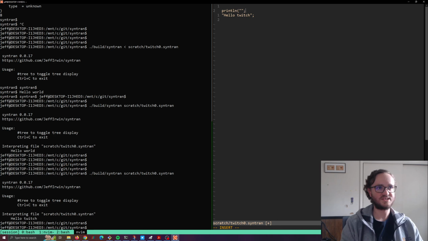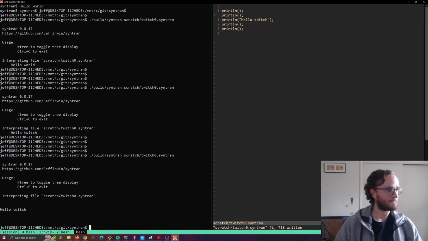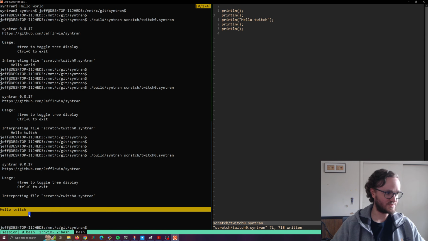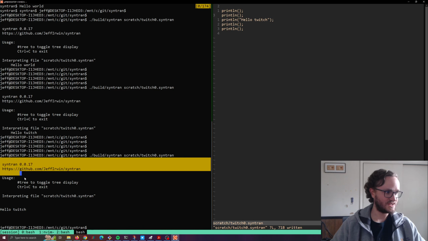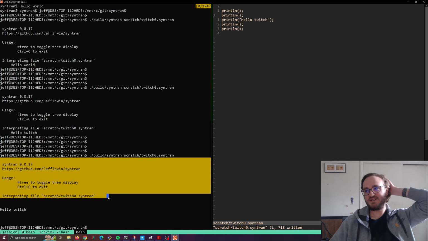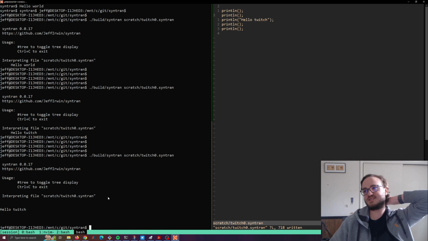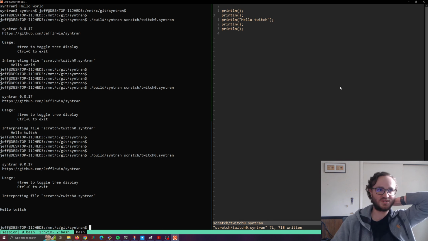without using that holy C style, then you have to use print line. I think I can do it without arguments to print a new line by itself. And then if I want another couple new lines at the end, we can do it like that. And there we go. Now I have hello world with a bunch of new lines buffering the output so that you don't get confused with the banner. I should probably add an option to hide the banner, but who has time to do that? I want to do exciting stuff like plus equals this weekend. So why waste time on hiding the banner when I can do cool stuff like plus equals?